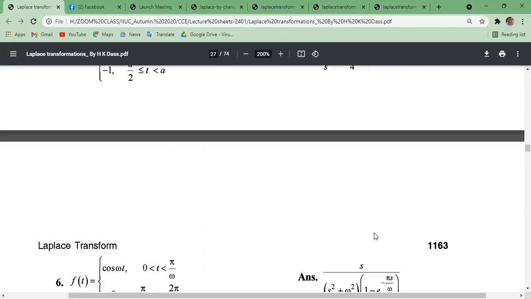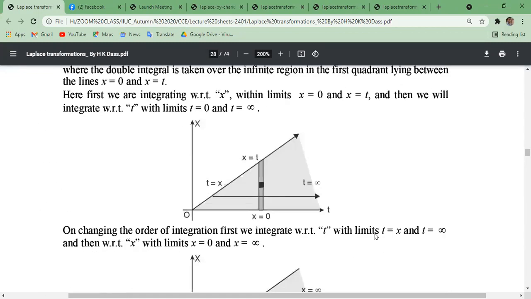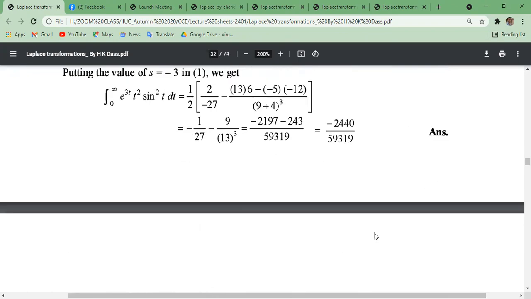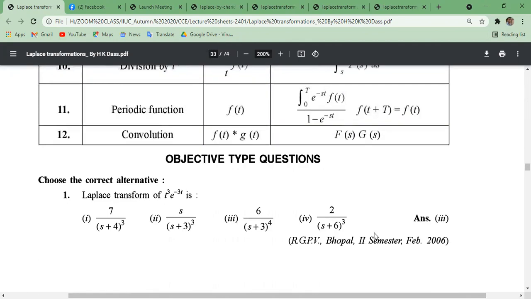Now we are going on to the inverse Laplace transformation part of the same sheet I have given you.